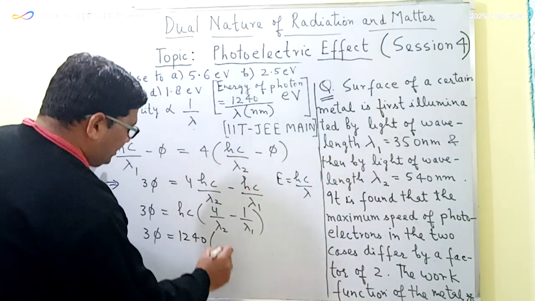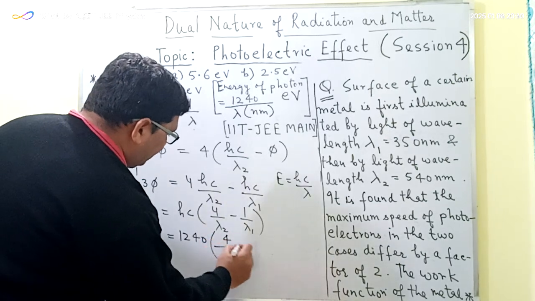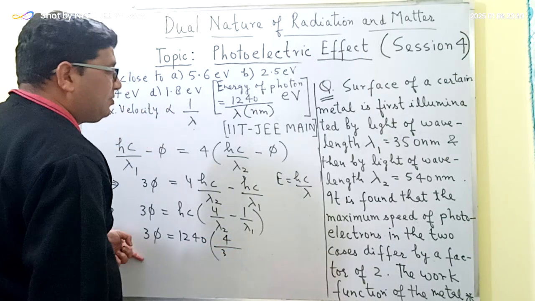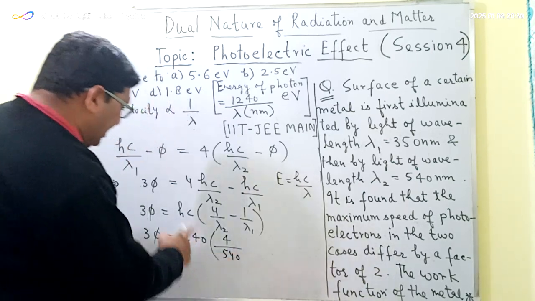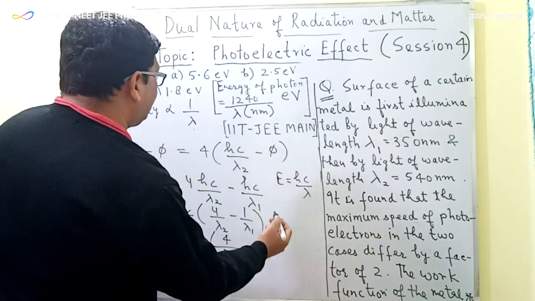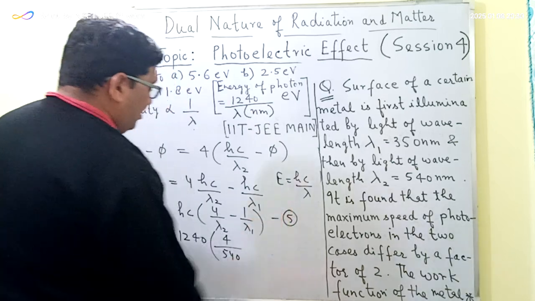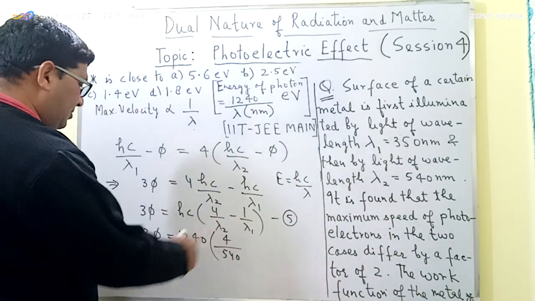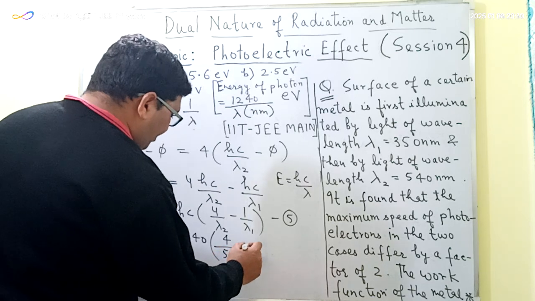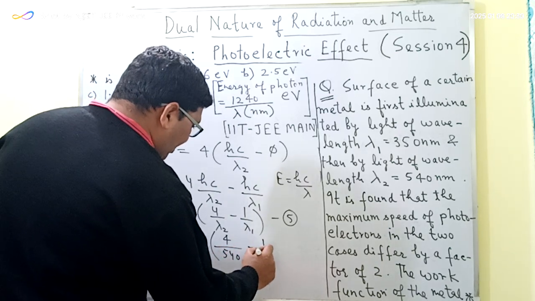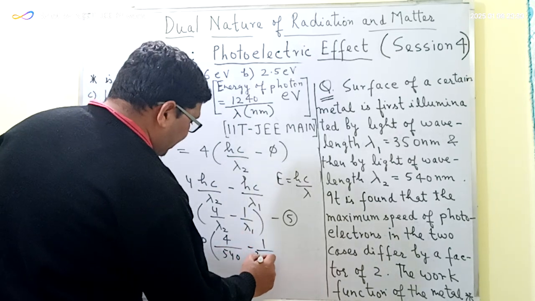So 1240 times 4 upon lambda2, where lambda2 is equal to 540, minus 1 upon lambda1. Let us say this is equation number 5. So this equation can be written as 3 phi is equal to 1240 in bracket 4 divided by 540 minus 1 upon lambda1, where lambda1 is equal to 350.